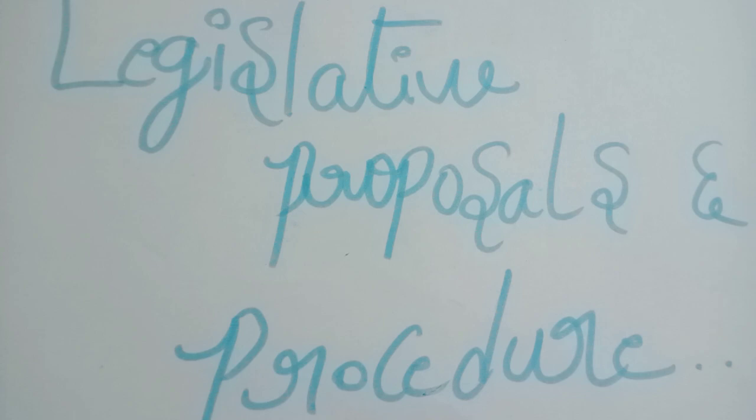And coming to public bill, this is introduced by a minister. This bill is also known as a government bill, which needs 7 days notice. If we talk about a private bill, it needs 1 month prior notice to introduce that bill. Coming to public bill, this needs 7 days notice.